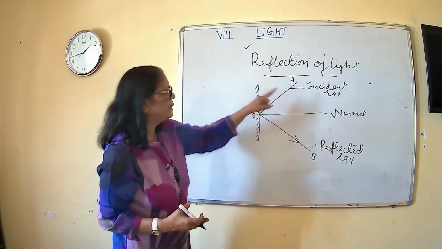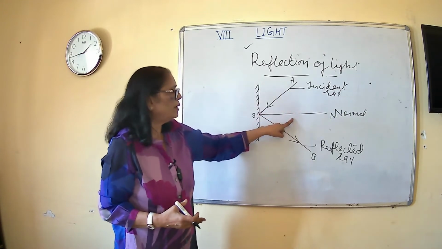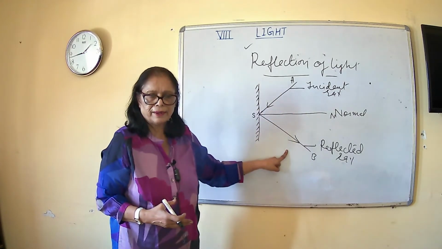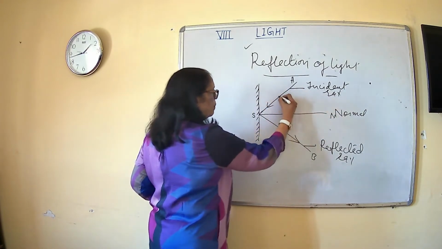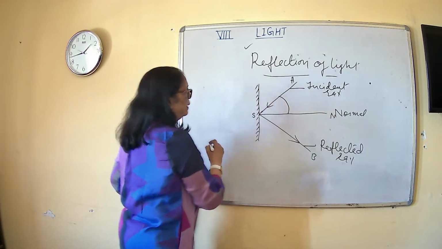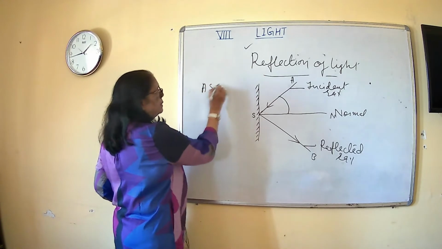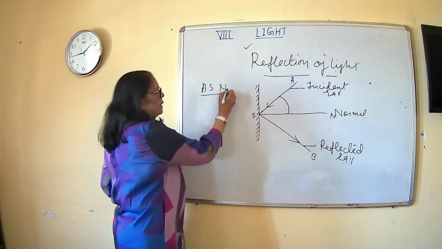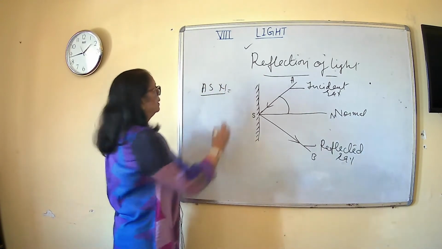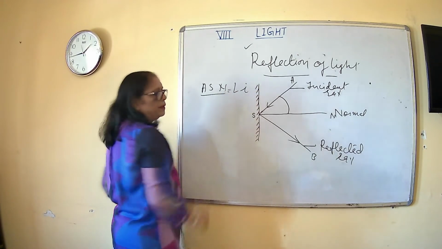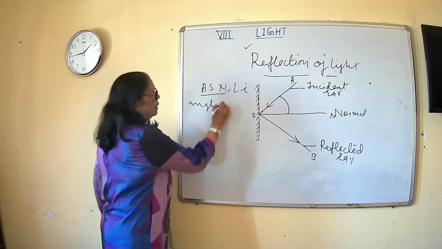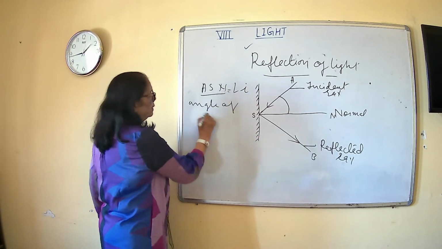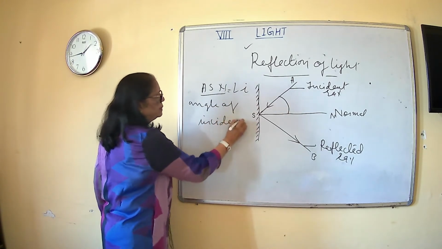So first of all, incident ray and normal ray and reflected ray. The angle between incident ray and the normal, like this angle, angle ASN, this angle is known as angle I. Angle I means angle of incidence.